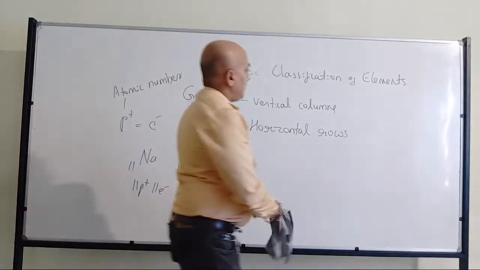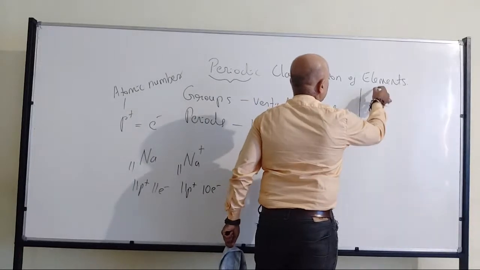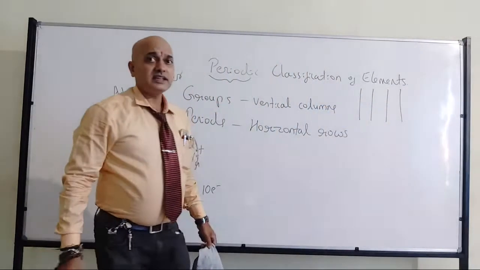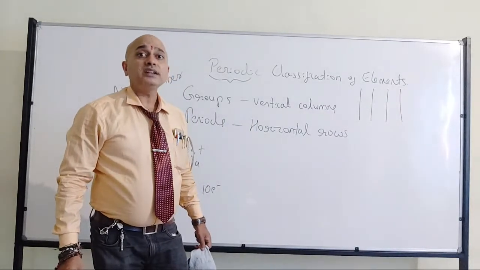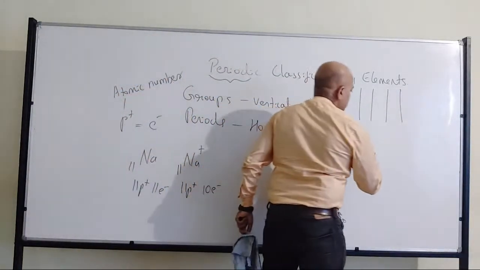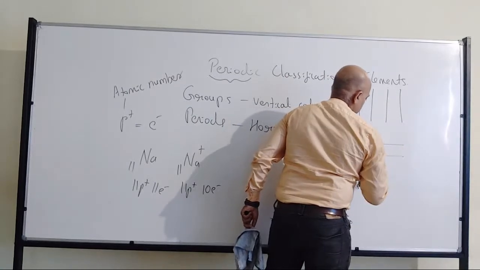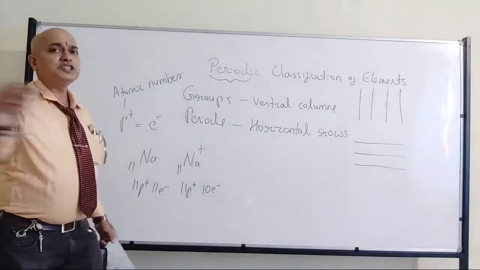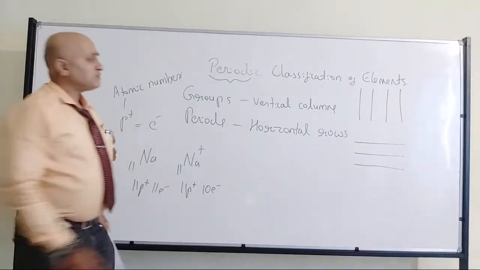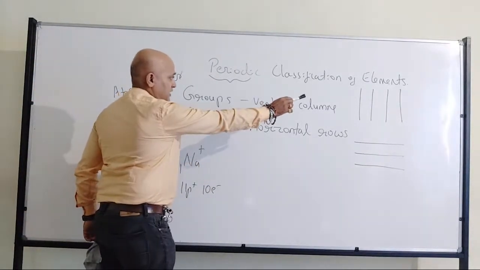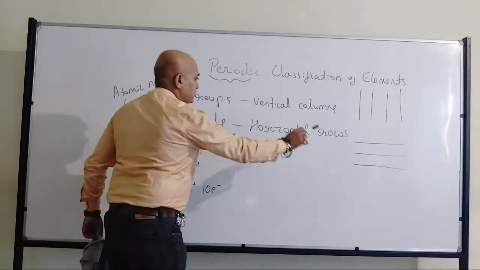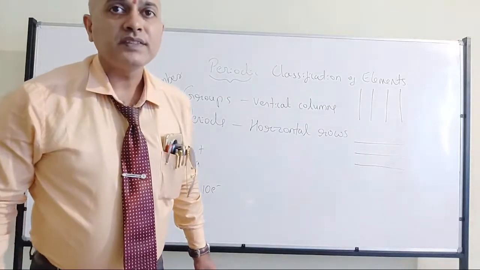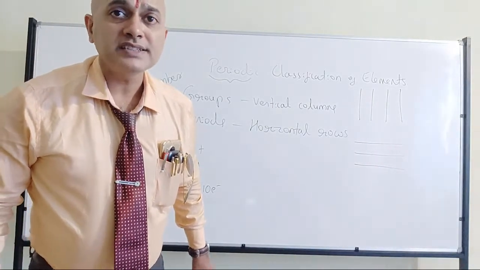Now, vertical, all of us know, means which will be standing erect. Horizontal means which will be parallel to the floor. So when I am talking about groups, they are vertical columns. When I am talking about periods, they are horizontal rows. Fine? All of you have understood? Any doubt?